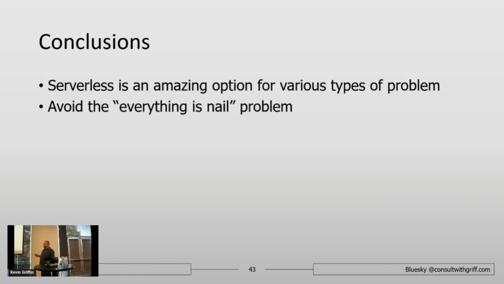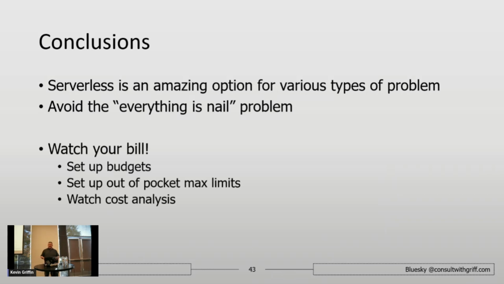And the big takeaway from all this is you should really watch your bill. All the platforms have some sort of budget protection built into them. And my bias is showing, Azure does this the best. Google does this the worst. If there's any Google people in here, I'm sorry, fix your problem. So yeah, check your bills, set out-of-pocket maxes so you don't go over a certain amount. Also look at cost analysis, where your money's going. And don't make the same mistake that I did.